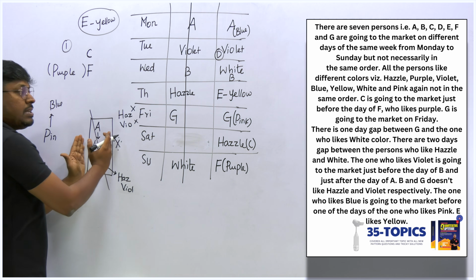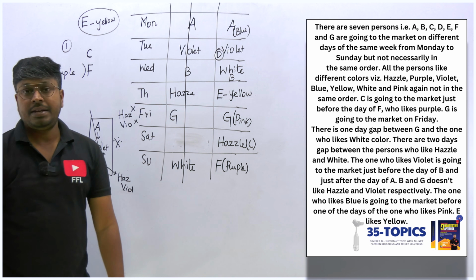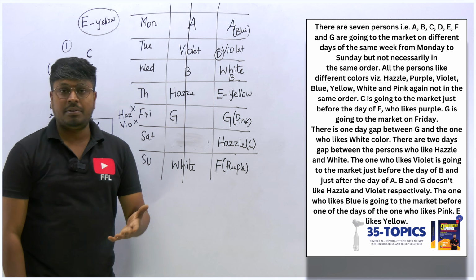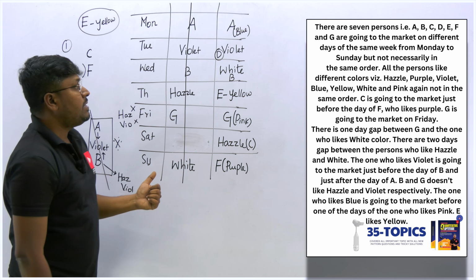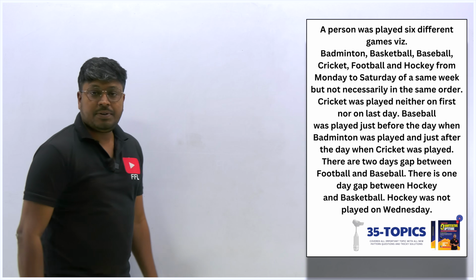So this will be the major case, and then I try to fix the arrangement, and then I got the answer. So this is the way: practice more number of questions. So finally this will be the answer for this seating arrangement puzzle. So next set of puzzle.